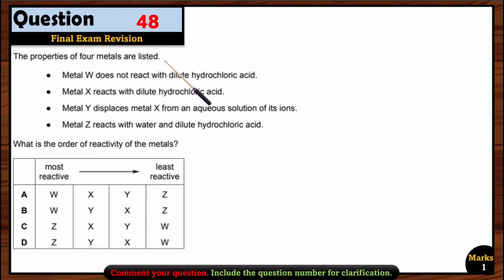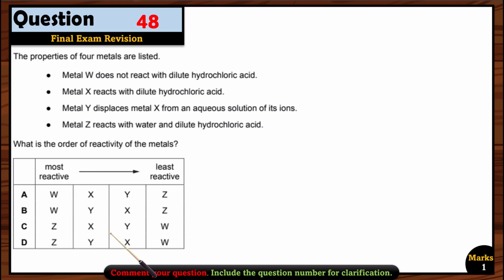Question 48. The properties of 4 metals are listed. Metal W does not react with dilute hydrochloric acid. Metal X reacts with dilute hydrochloric acid. Metal Y displaces metal X from an aqueous solution of its ion. Metal Z reacts with water and dilute hydrochloric acid. So it means metal Z is the most reactive one. Okay, so we can discard Z, C and D option can be right?